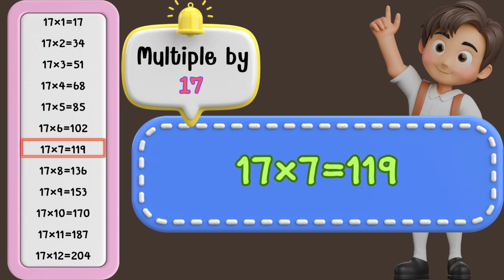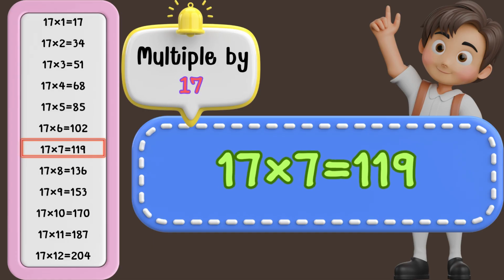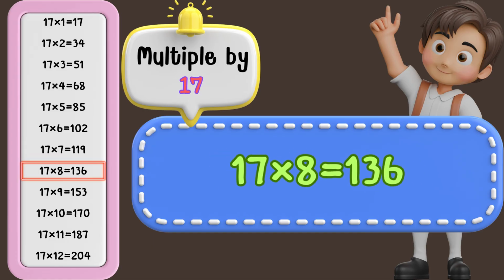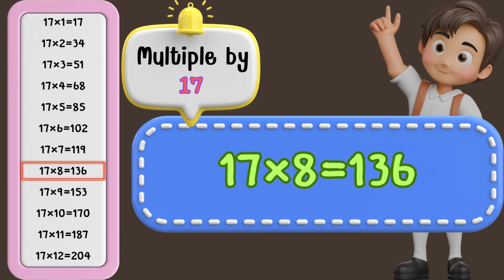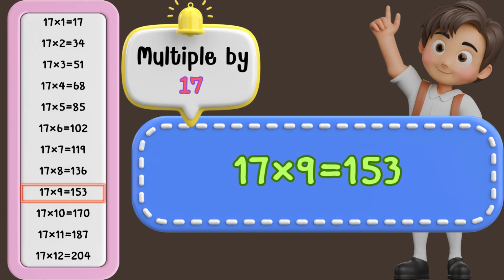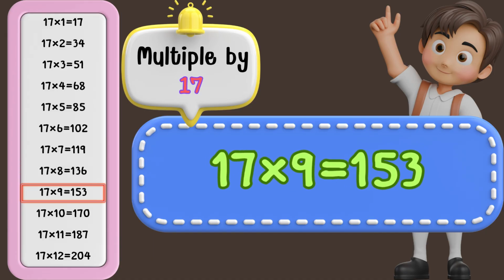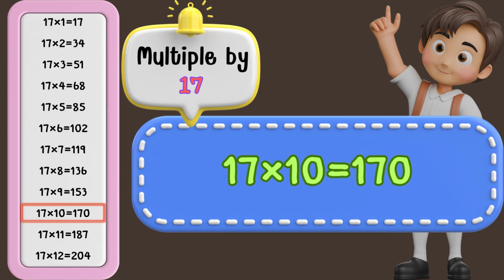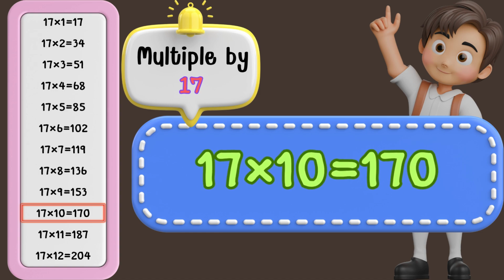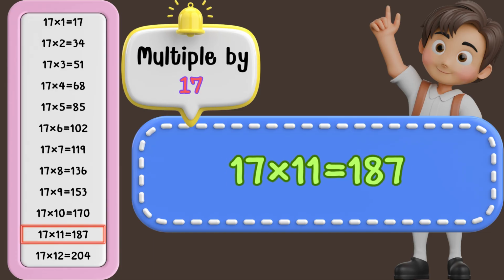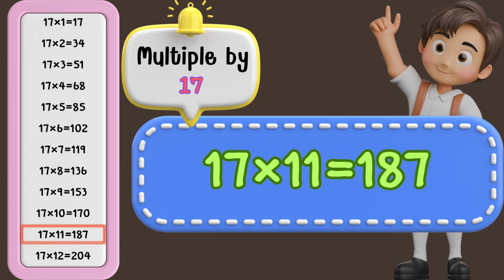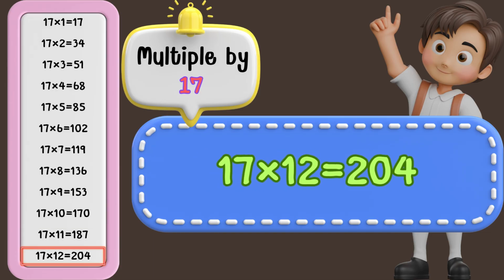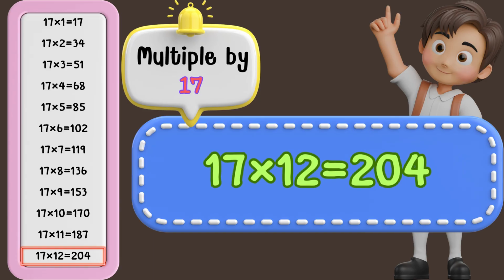17 times 7 is 119. 17 times 8 is 136. 17 times 9 is 153. 17 times 10 is 170. 17 times 11 is 187. 17 times 12 is 204.